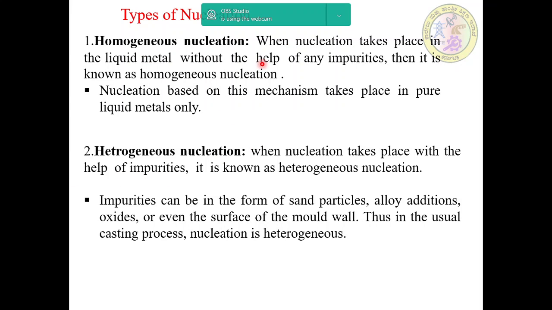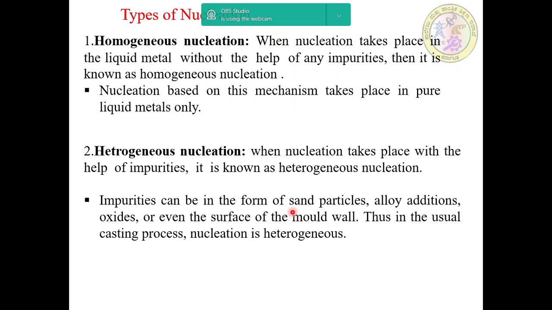When nucleation takes place in the liquid metal without the help of any impurities, it is known as homogeneous nucleation. Nucleation based on this mechanism takes place in pure liquid metals only. Whereas in heterogeneous nucleation, nucleation takes place with the help of impurities.